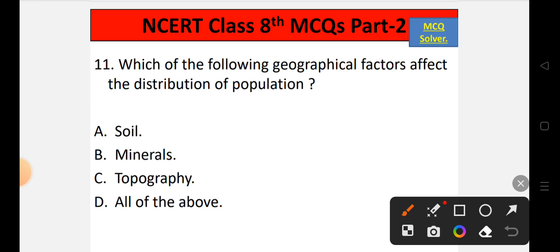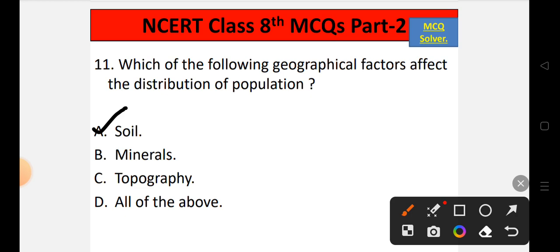So when it comes to the geographical factors which affect the distribution of population, of course soil is totally correct, because through the soil only we will grow the crops, and you can see that the soils which are more fertile, that is the soils which are there in the plains near the river beds, are much more fertile, so population will be much more on the river side, as compared to those soils which are available in the desert and the mountain areas.